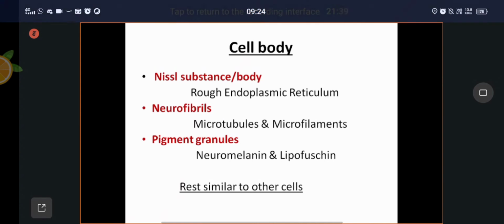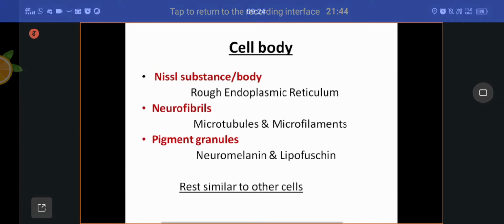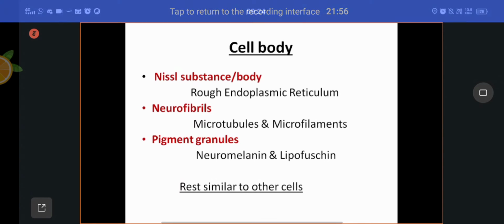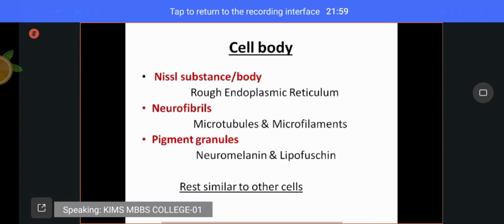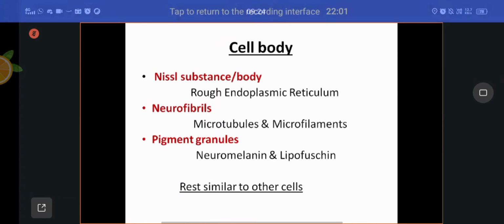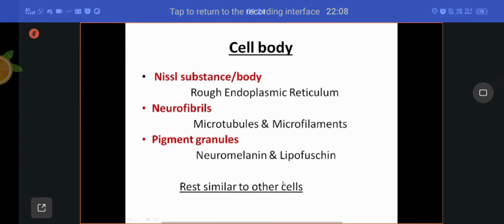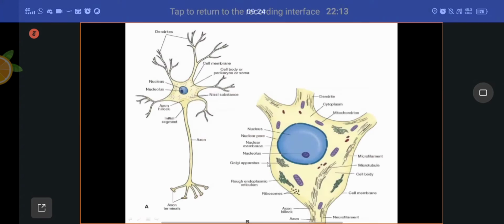Substantia nigra is a part of the midbrain. The black color of the substance is because of neurons filled with melanin pigment. That is a different story. But in some neurons there will be a melanin pigment, that is called neuromelanin. The rest of the features are similar to other cells. Those things I am not mentioning here. You can read and understand.